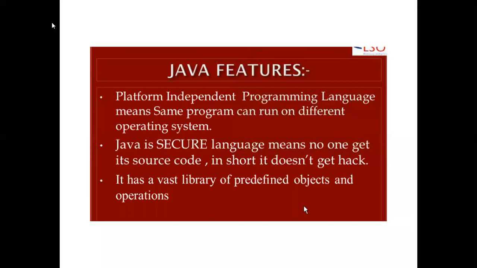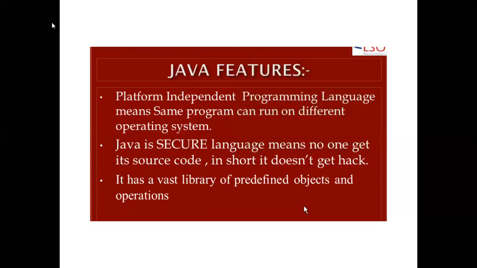In short, it doesn't get hacked, so nobody can hack it. So Java is called secure. Nowadays we mostly use it to write programs and develop various software.